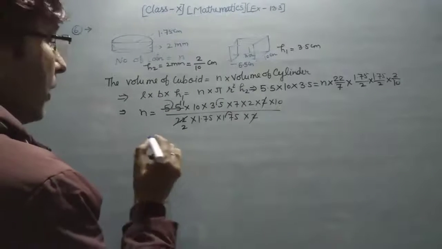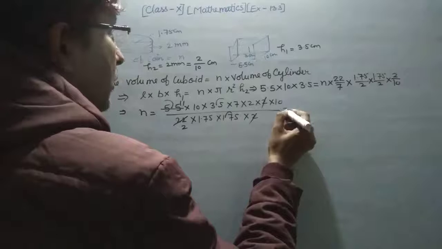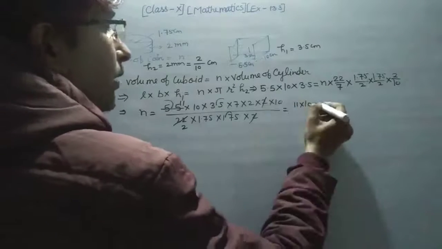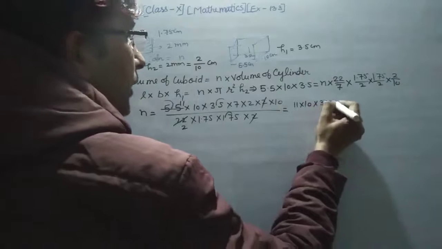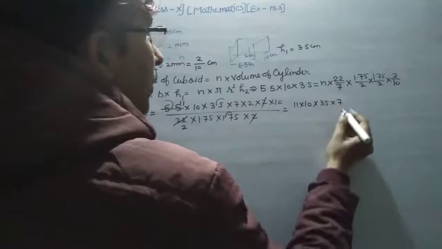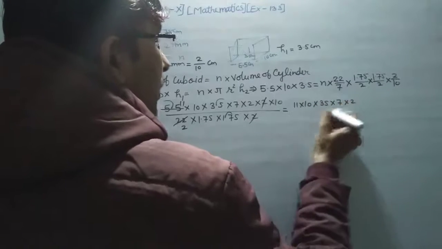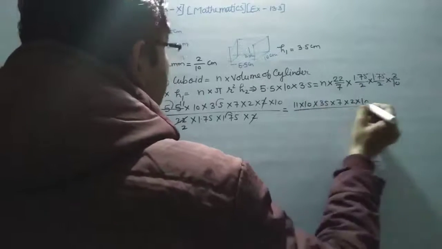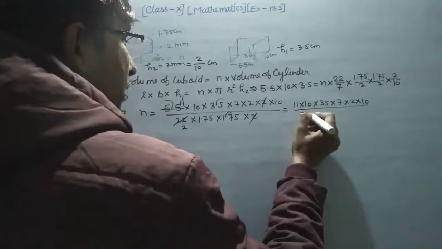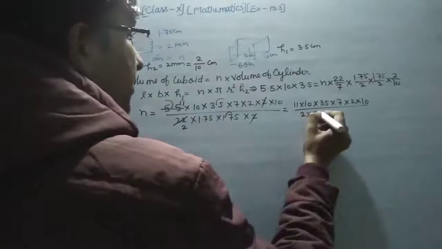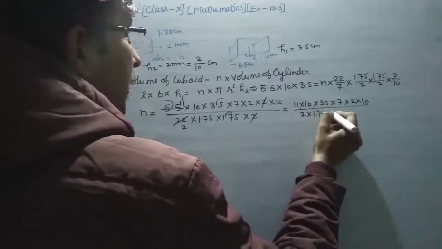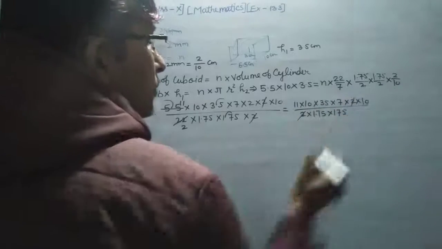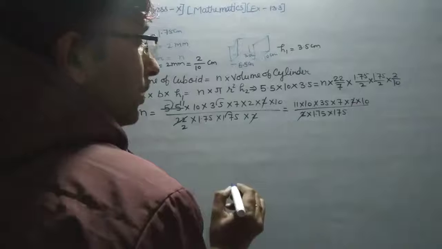Now n is equal to 11 into 10 into 35 into 7 into 2 upon 2 into 10 upon this value 2 into 1.75 into 175, and this 2 cancels this 2 also, and also 7 cancels with this.